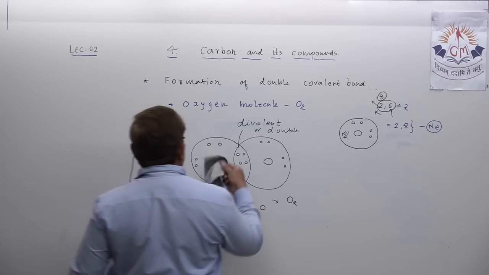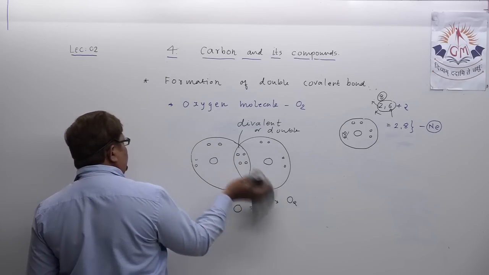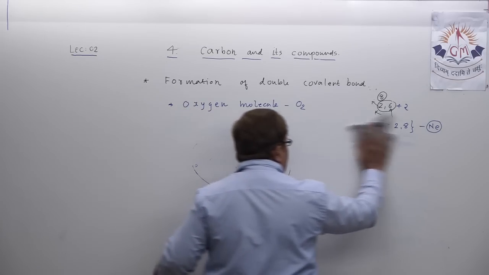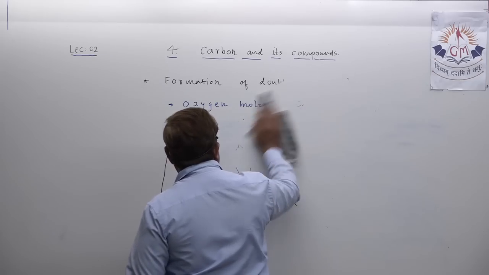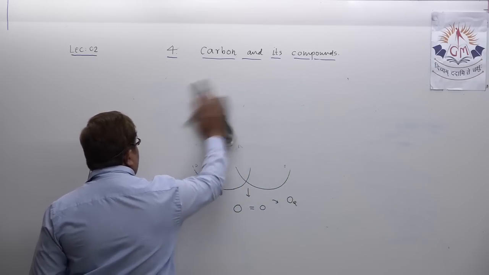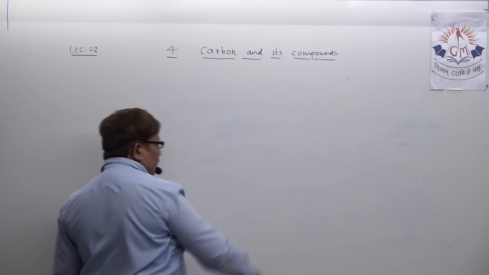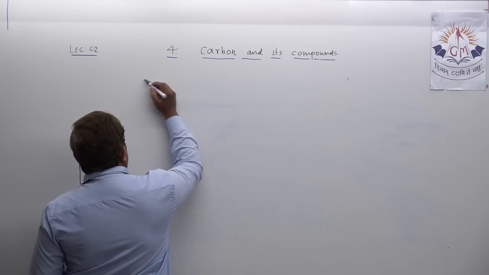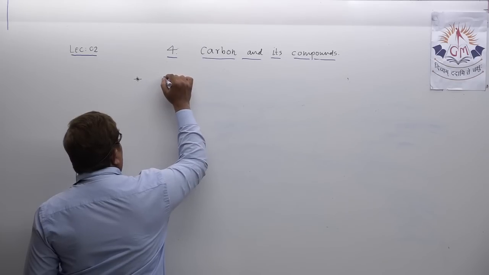Let us try to understand the formation of triple covalent bond also. Okay, let us try to understand the formation of triple, or you can say trivalent covalent bond. Understand? Trivalent means three covalent bonds in succession. Okay, let us try to understand this particular topic.